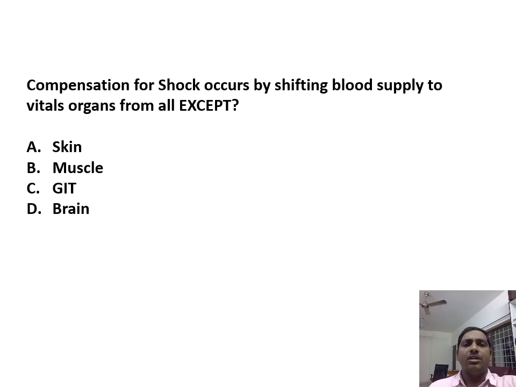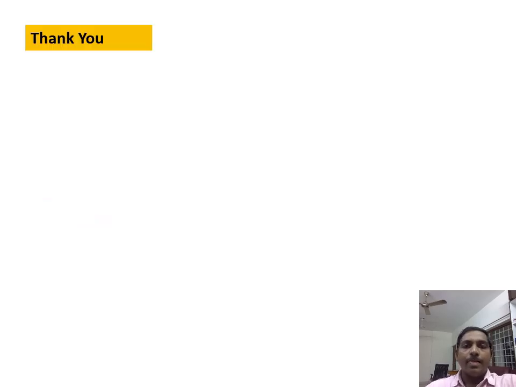Compensation of shock occurs by shifting the blood supply to the vital organs from all except: generally, the blood supply to skin, muscle and GIT will be cut off and diverted to vital organs like heart, lungs, brain and kidneys. So brain is not the answer. Thank you. We will discuss the management of shock, hemorrhage and blood transfusion in the next video. Thank you.